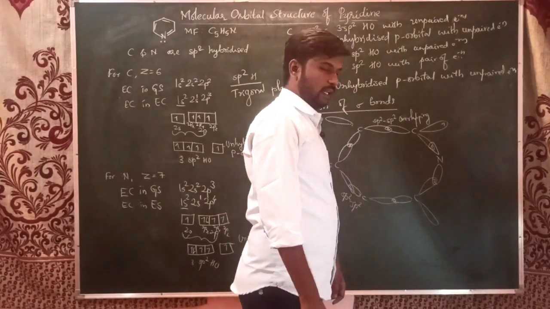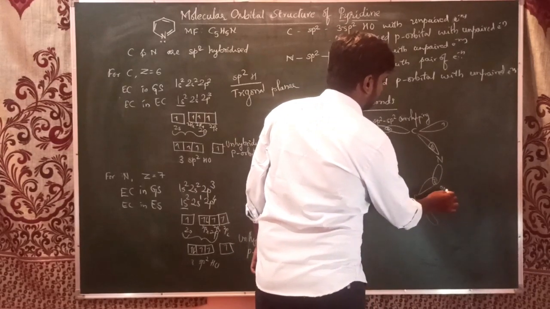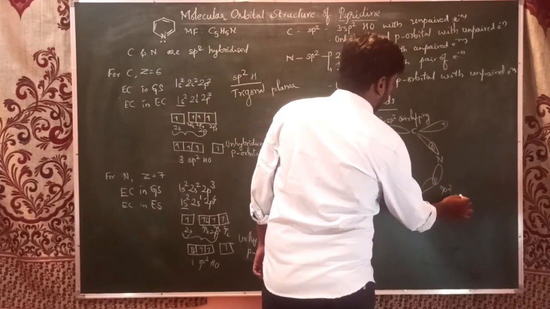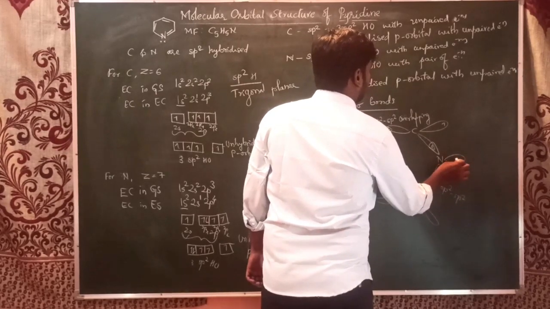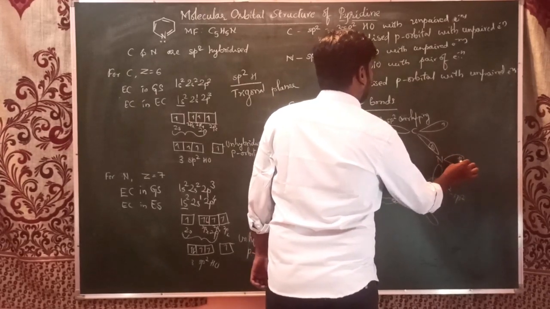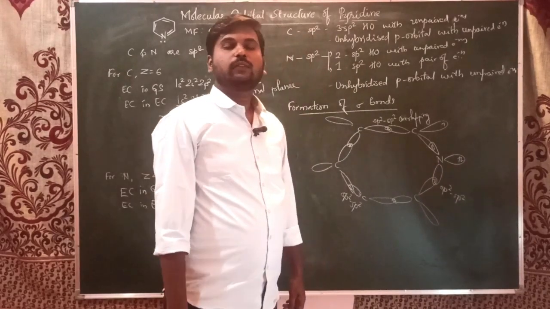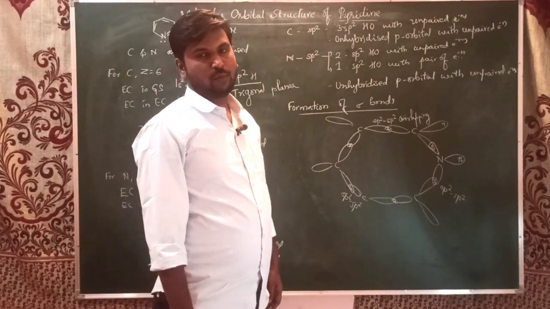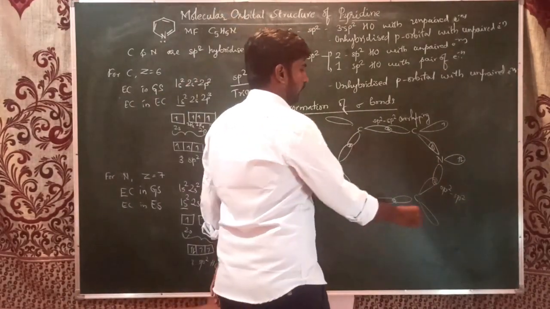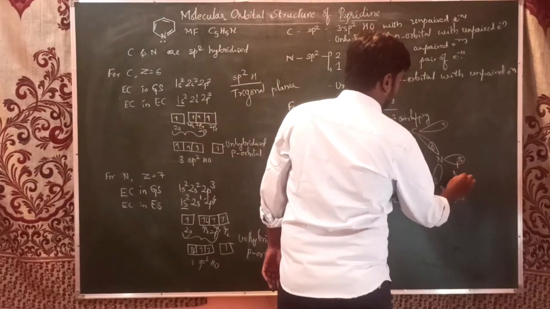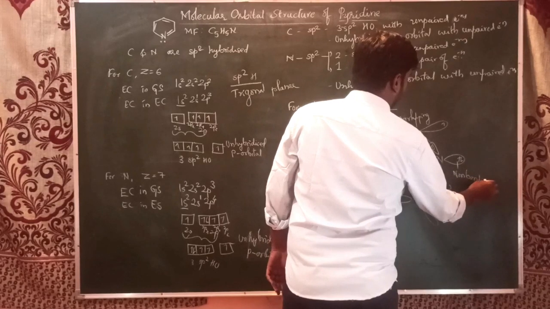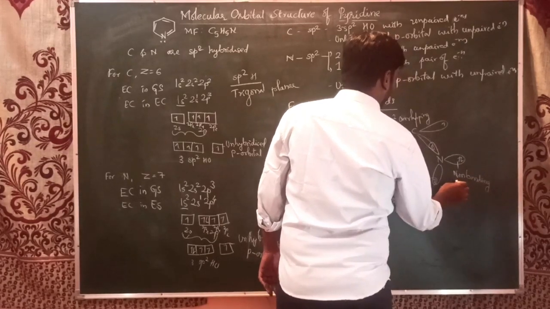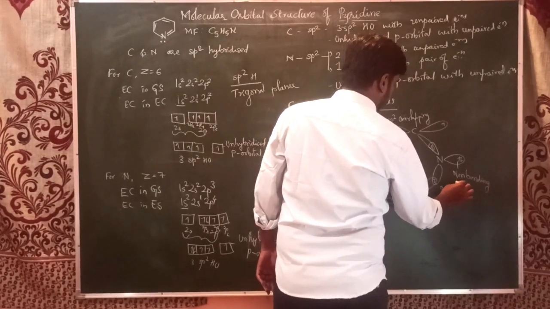This is also sp2-sp2 overlapping only. And this nitrogen still has an sp2 hybrid orbital with a pair of electrons that does not get involved in any kind of bond formation. Hence it is known as the non-bonding pair of electrons, or lone pair of electrons, over the nitrogen atom.